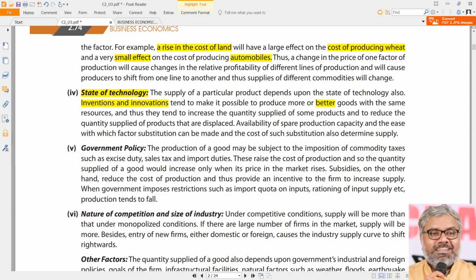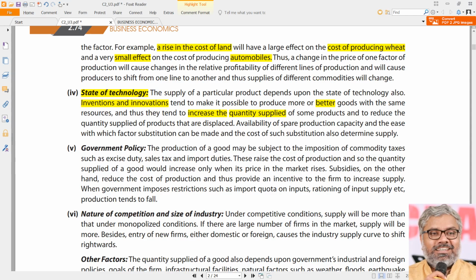That much of production was not there. Why has it increased? How has it increased? Because the technology has improved. Because the technological innovations have improved in such a way that those are all increasing the quantity of goods which are supplied. So ultimately, when there is a better technology, that will increase the quantity supplied.